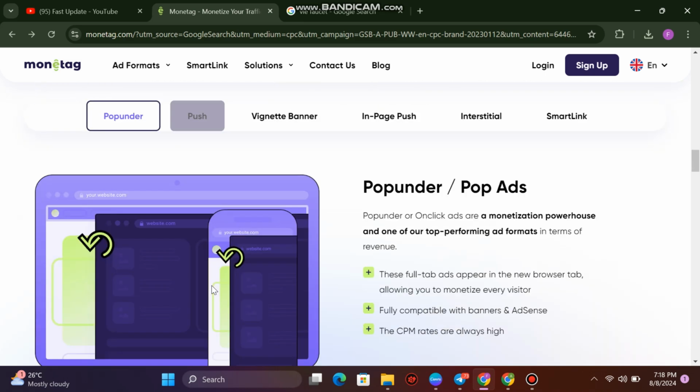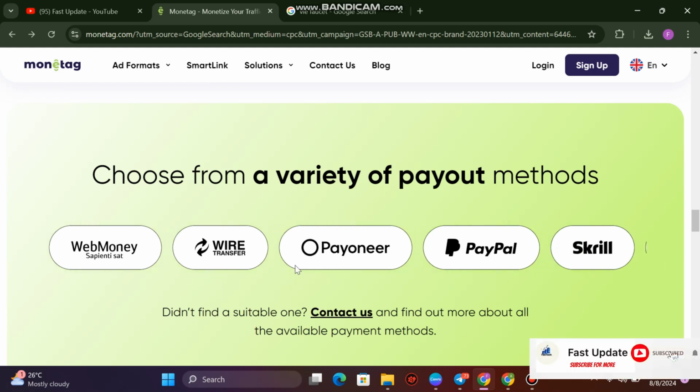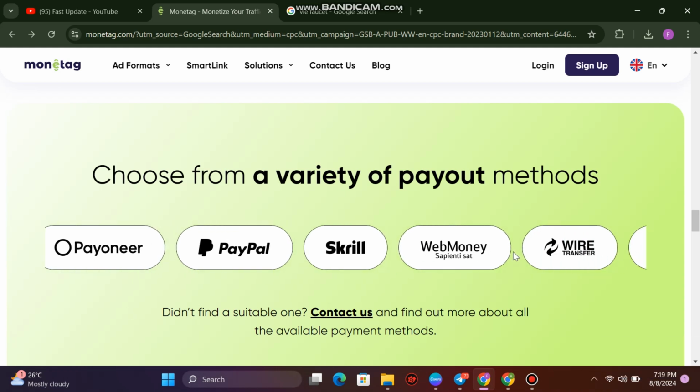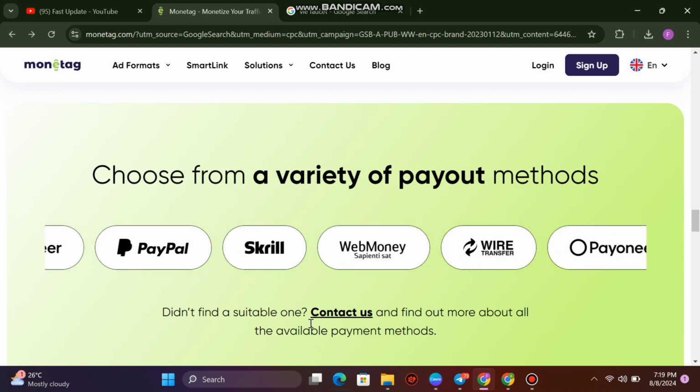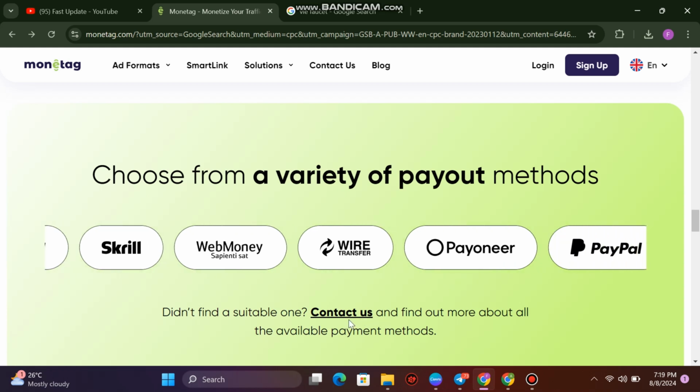You can also make a deposit, and you can make a withdrawal with wire transfer, with PayPal, Skrill, a lot of ways here. And if the method that you want is not available, you can go on and contact customer service for them to assist you with your payment method.